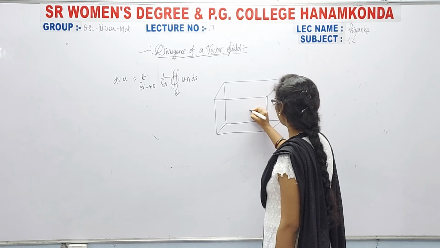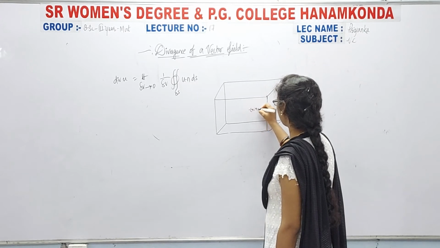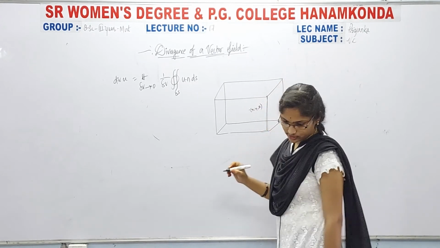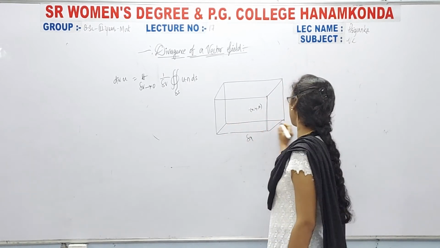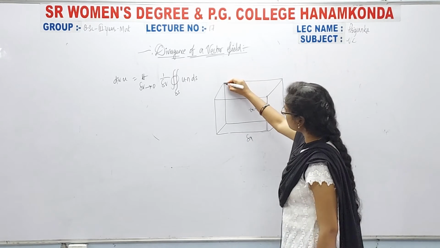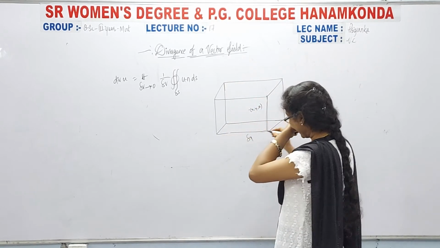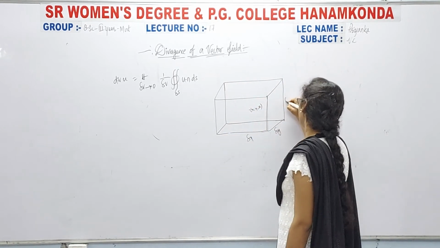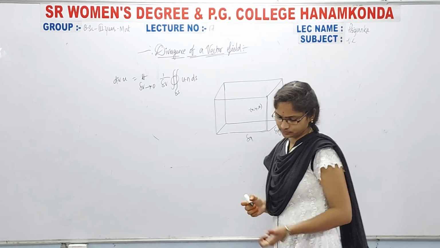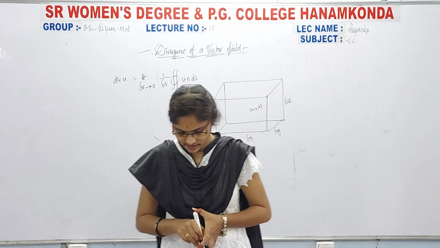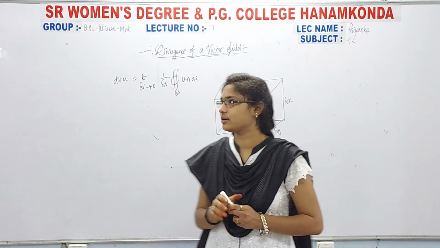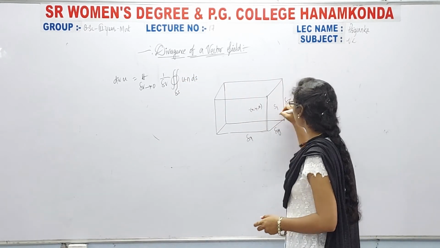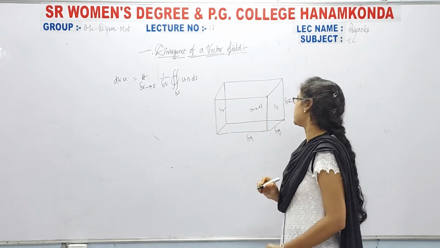The box is centered at some point x, y, z, with sides delta x, delta y, delta z. This is the x axis, this is the y axis, and this is the z axis. Here we also have to take the surfaces, so I am taking S1 and S2.